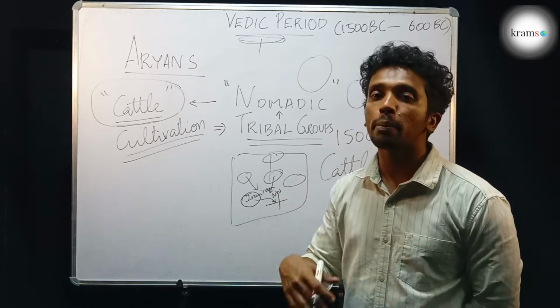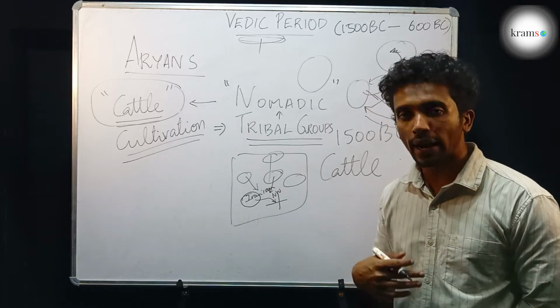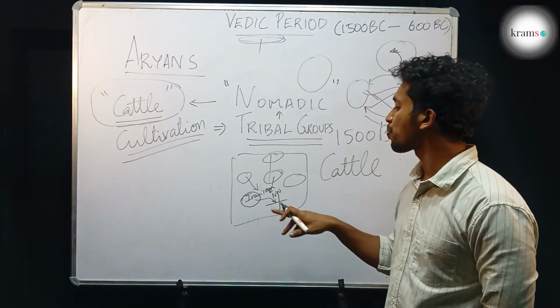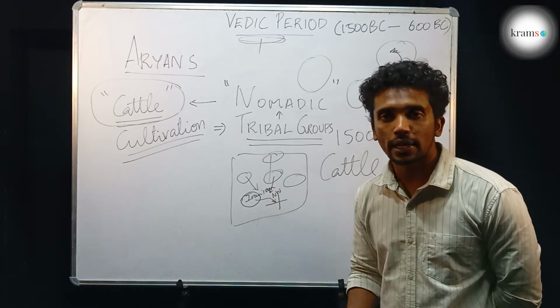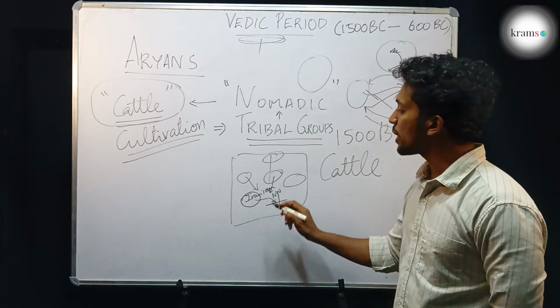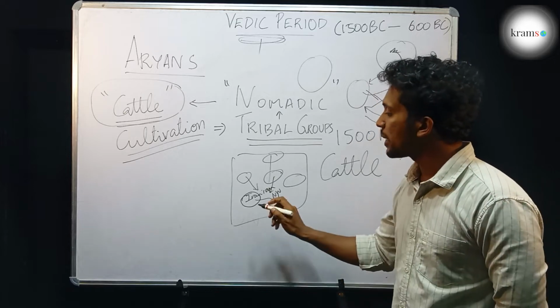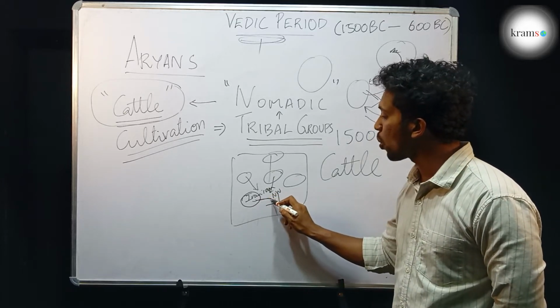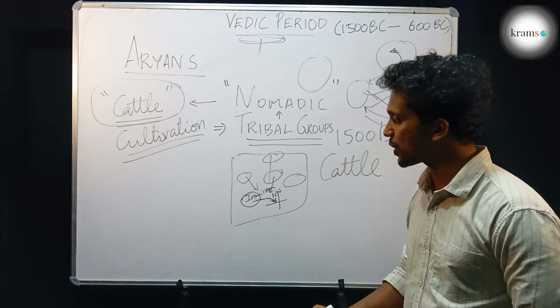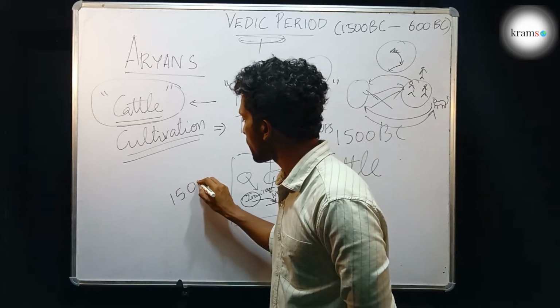And hence, they had met the Indus Valley people and could have had wars or conflicts with the people in the Indus Valley civilization. So, the historians have come to a common conclusion that they had migrated to India through northwest India from the Iranian region around 1500 BC.